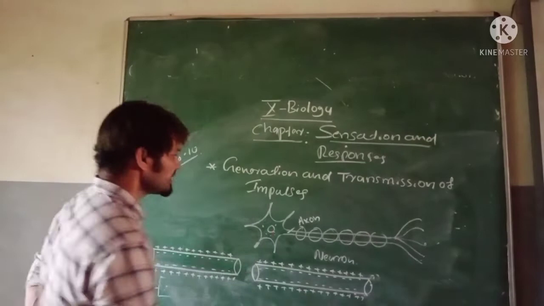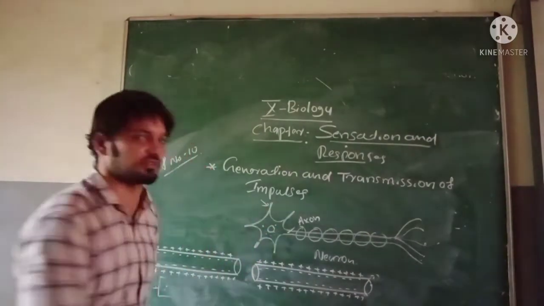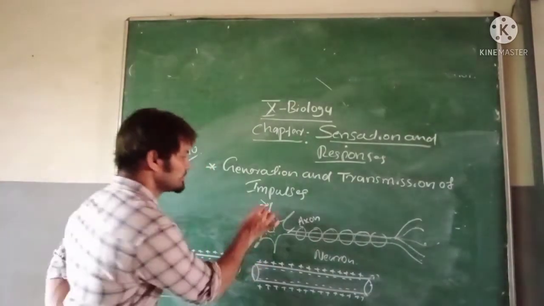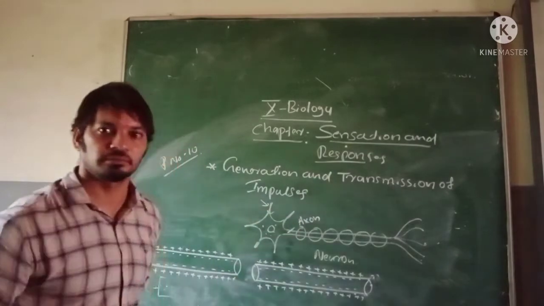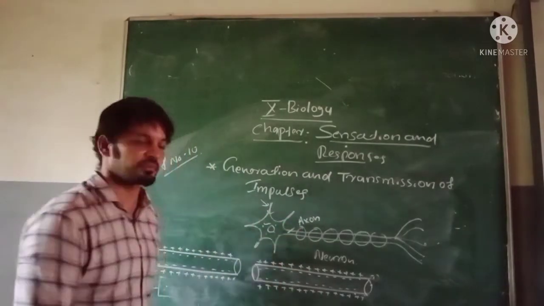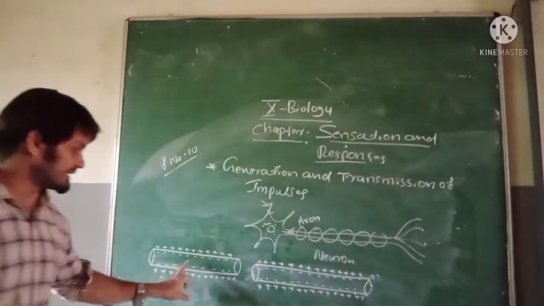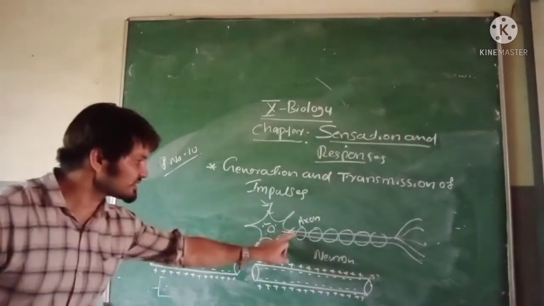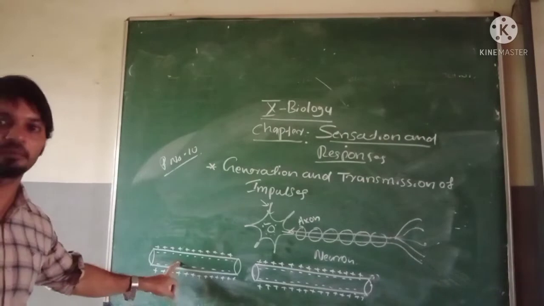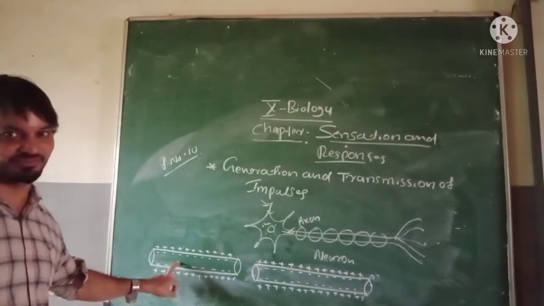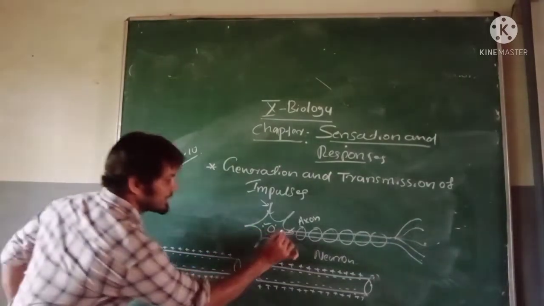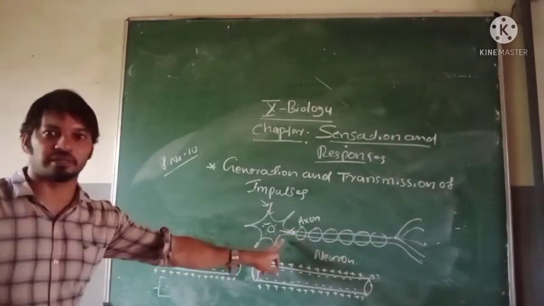Assume that here the stimulus is received by the dendrite. That stimulus enters the dendron and cell body and enters the axon. This axon I have drawn here. Look, this is the axon; I magnified and drew it. Here the impulse enters the axon, right?